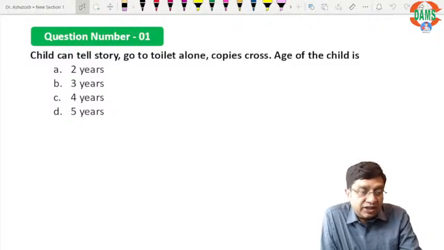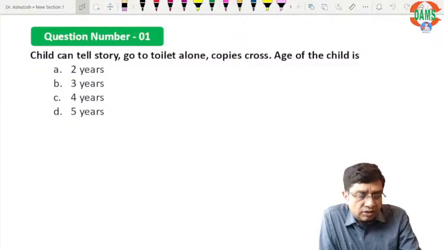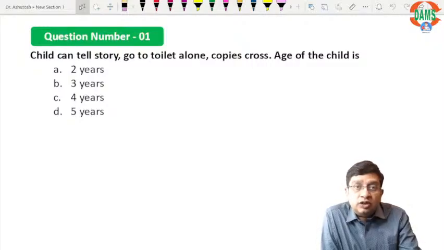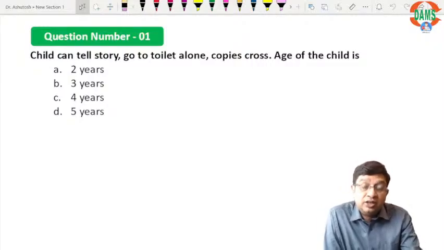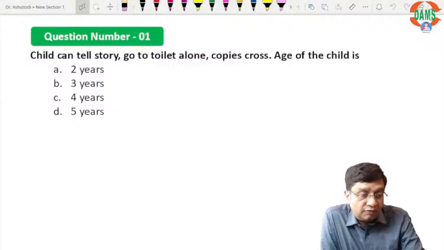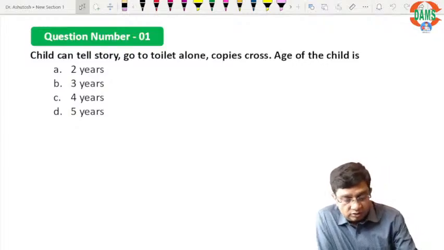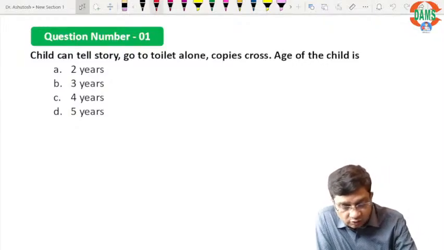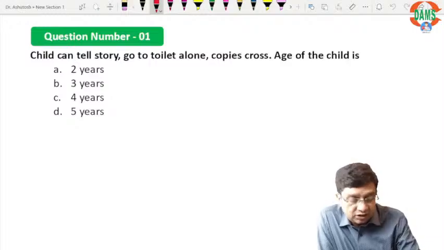As far as the pediatrics part is considered in the INICET exam, I hope the questions were straightforward and many of you were able to reply. Nowadays pediatrics has become a really high scoring subject. The first question was based on the milestones.